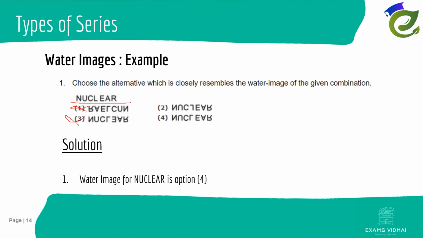Now L comes up, so here is the differentiating part. If we can figure out how L looks in water, then we will get our answer. Now if you have seen our previous slide, L should be something like this, it cannot be like this. So this is our answer here, 4 is the correct option. In this way you can eliminate, observing each and every letter, and then you will get your answer. All right, so now let's proceed.